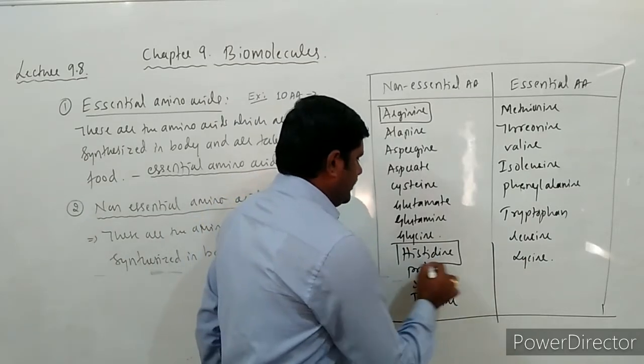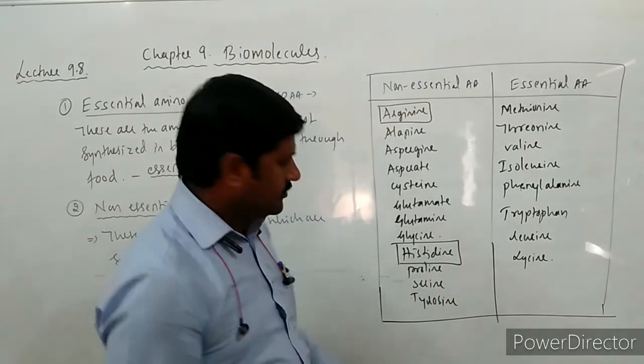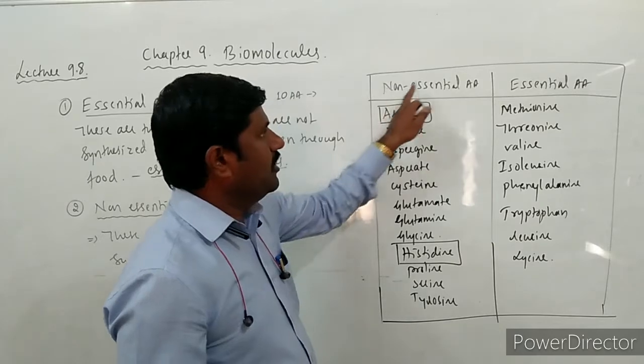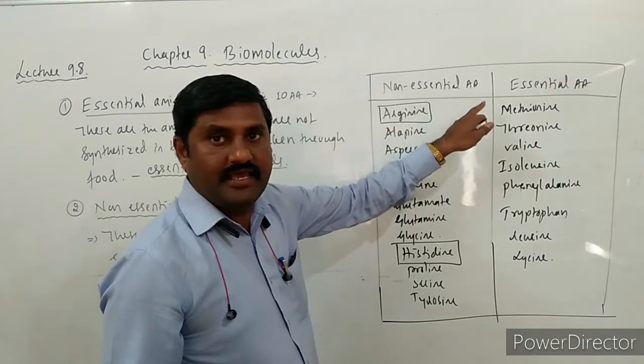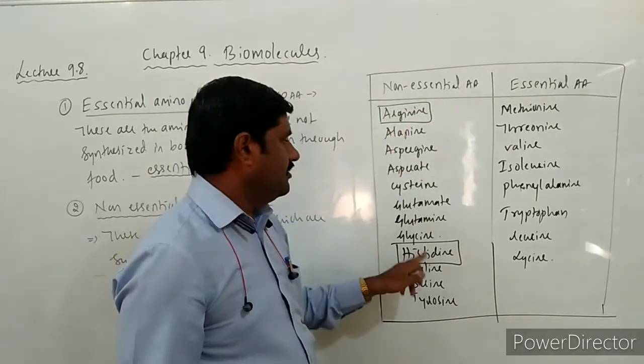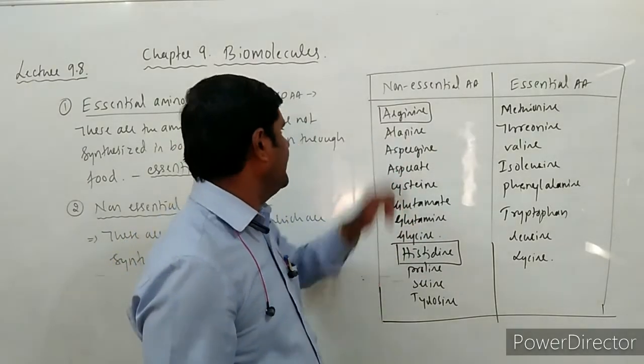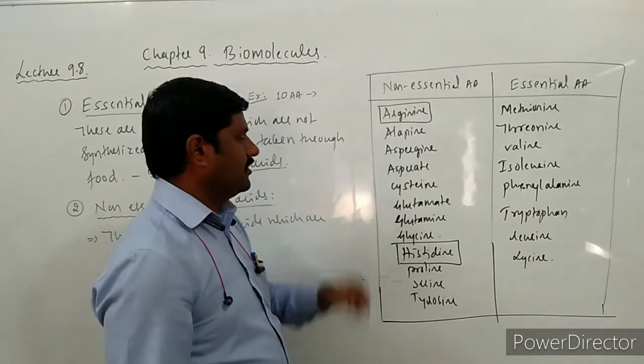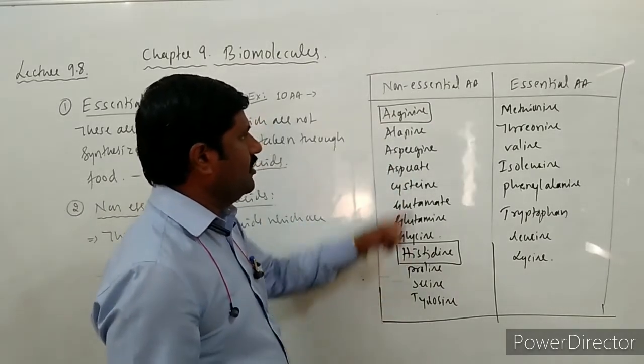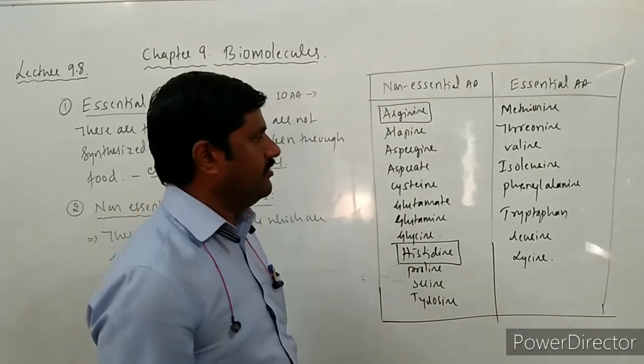Arginine and histidine you mark yourself. These are non-essential only for adults, that's why they are said to be semi-essential. Except these, all others are non-essential amino acids.